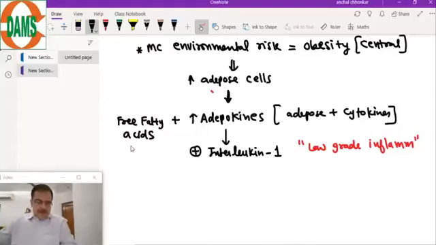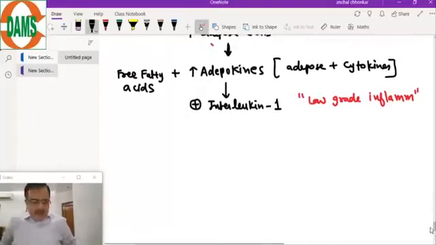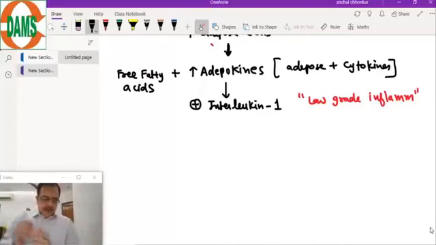Free fatty acids from the adipose tissues. So what will happen? Remember this important point and correlate it with another clinical scenario, which I will give you. Listen carefully. Suppose a growing child comes to you with some chronic inflammation or chronic infection. Some of you must have seen that when a child has a chronic infection or chronic inflammation, the growth of the child is retarded.